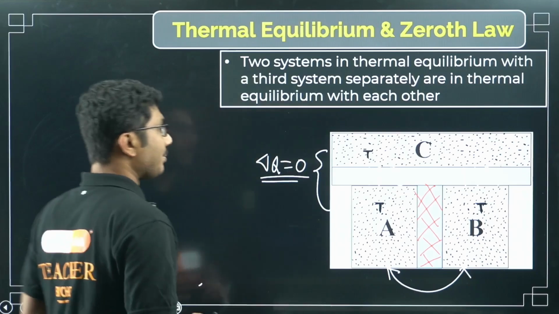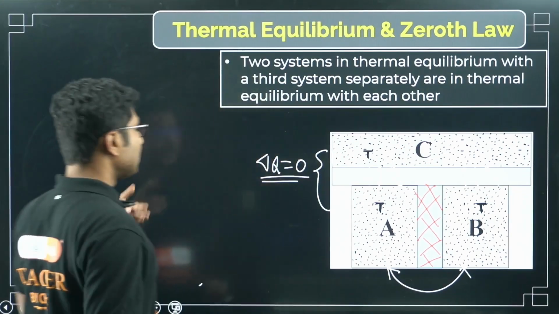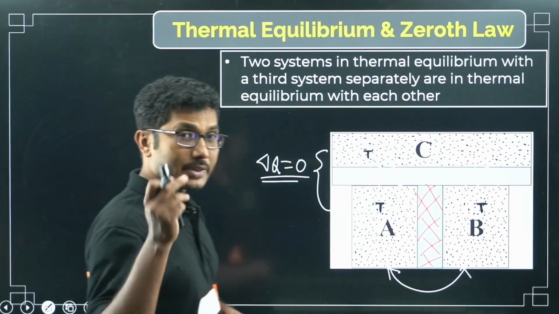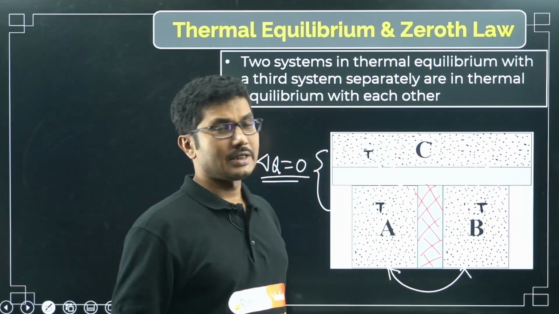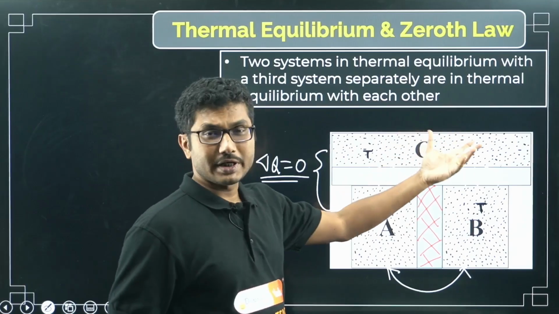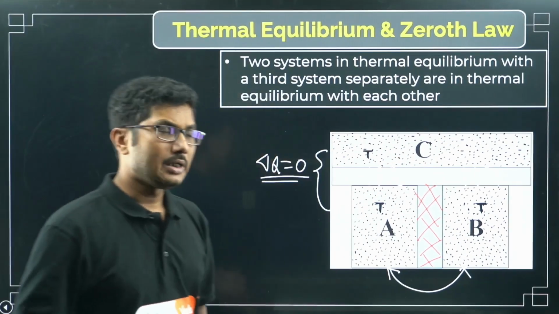The zeroth law of thermodynamics says that if two objects are in equilibrium with a third object, then these two objects will also be in thermal equilibrium.